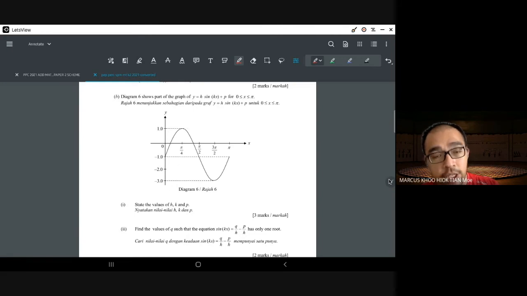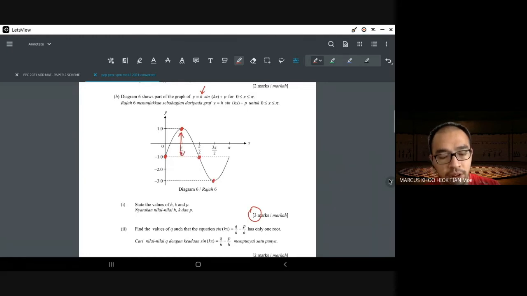The values of h, k, and p are actually 1 mark each, which means that it is a question that doesn't require calculation. It is a question that requires you to observe and give the answer. Okay, which is a fact. Okay, let's talk about this first. H represents the amplitude. Okay, the highest point or the lowest point. Which means that from 0 over here, then up here, and then down here, what is this height?